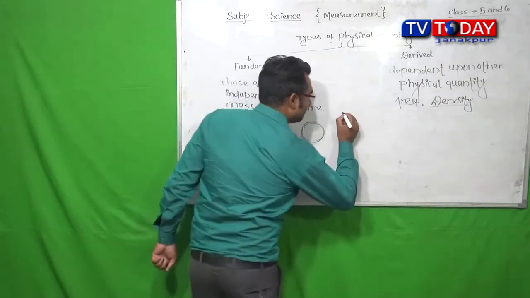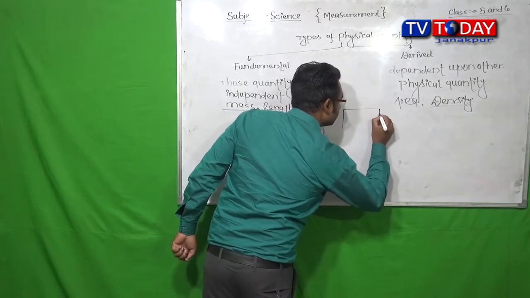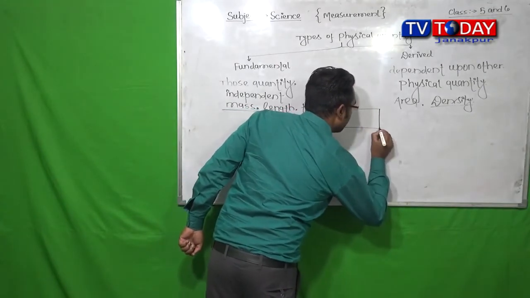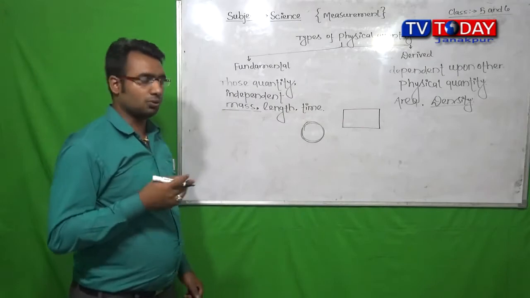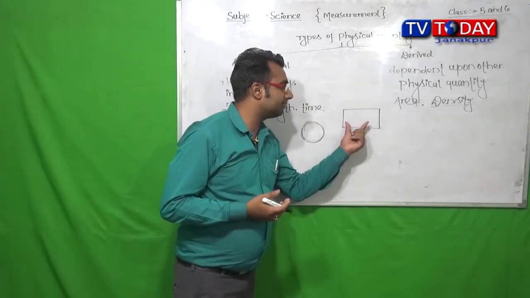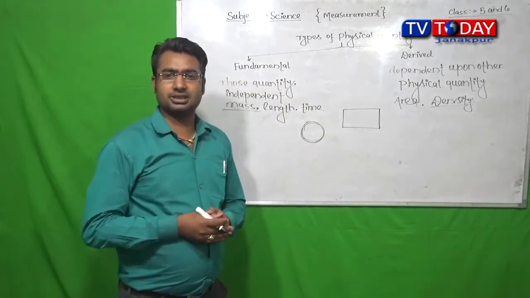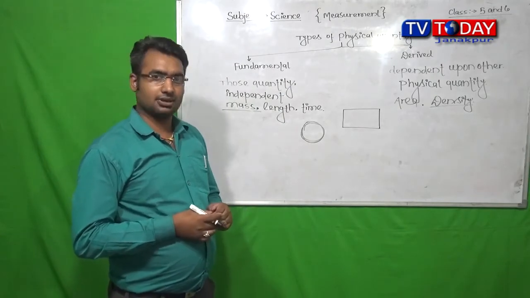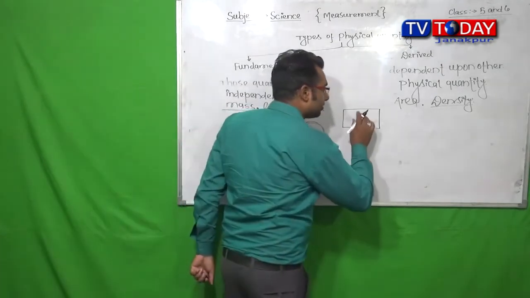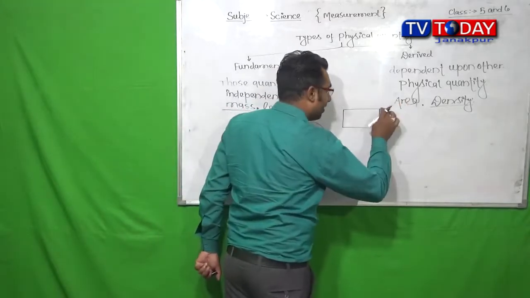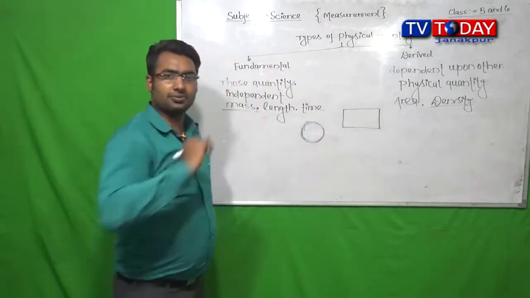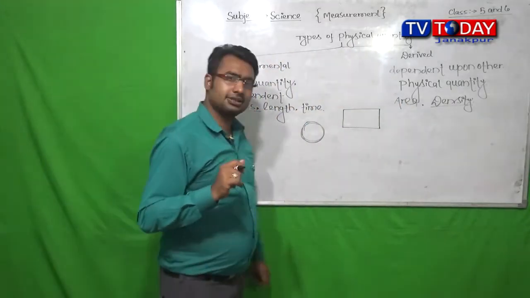Suppose we have a figure here. We know this is a figure of rectangular shape. Here we should find out the area of this rectangle.